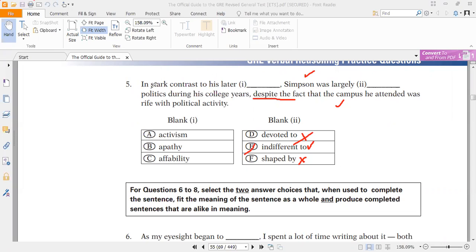Focusing on the first part, in stark contrast to his later blank. So Simpson was largely indifferent to politics in his college years, but later he wasn't indifferent. So he was active in politics. So we can use the word in stark contrast to his later activism activities or something. Yes, we have the word activism. Apathy, no. He wasn't apathetic to politics, so it can't be the answer. Affability doesn't fit the context, so it can't be the choice. So the correct answer should be activism.